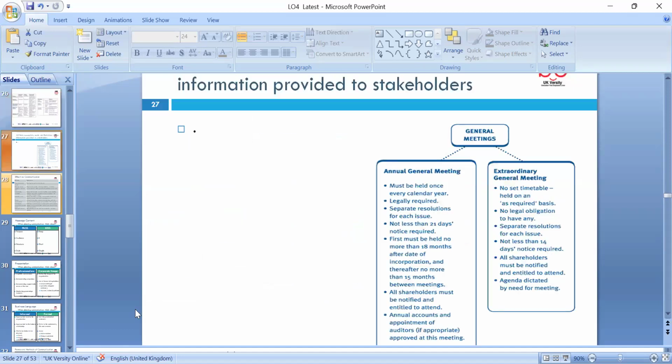So general meetings are compulsory for companies, and we need the AGM, annual general meeting, or an extraordinary meeting, or if you want to increase or decrease your share capital or registered capital, or you want to issue more shares. That's really what we need to look at.